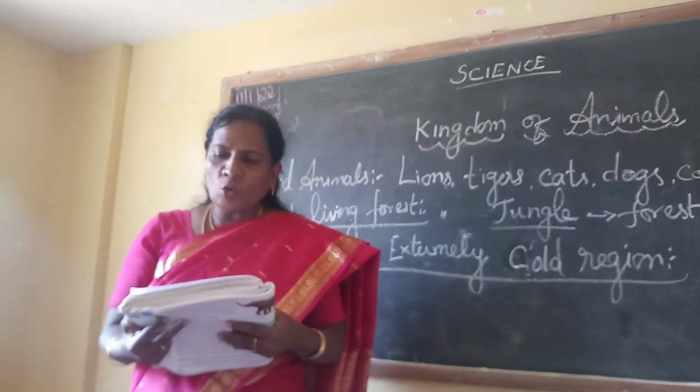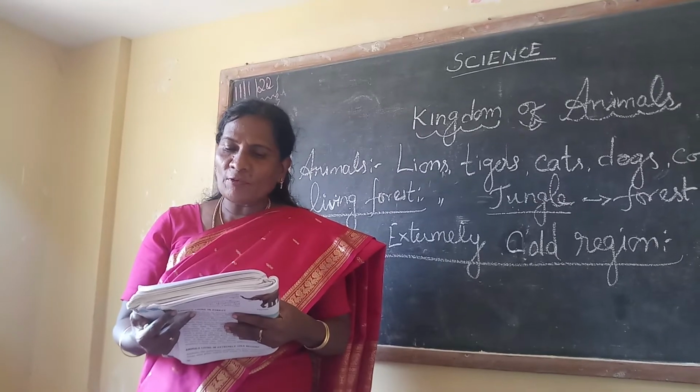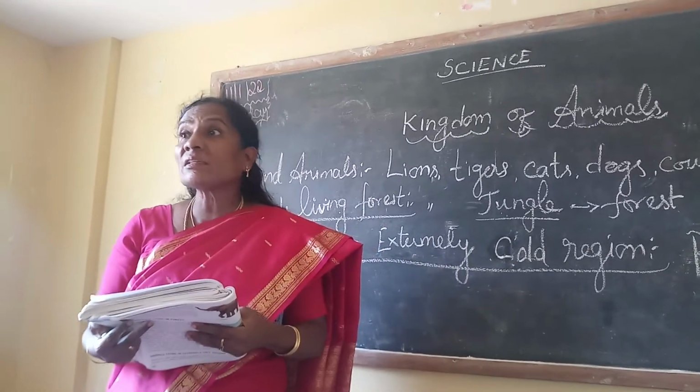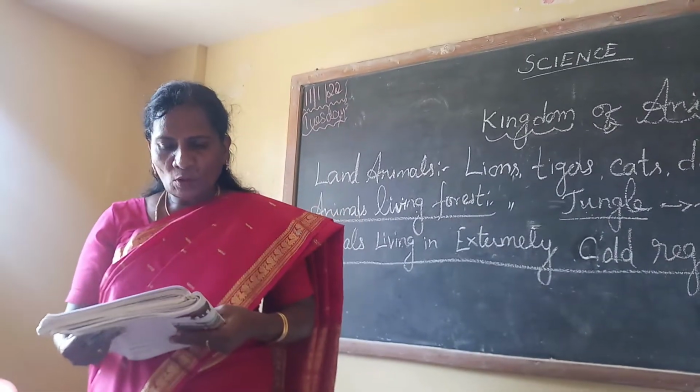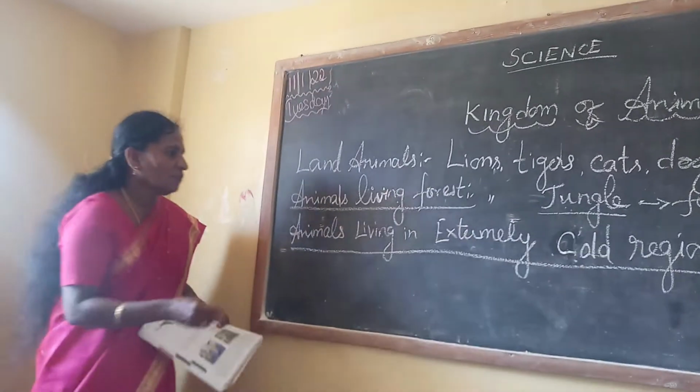The polar bear has a thick coat of fur over its body. The thick coat of fur saves the polar bear from extreme cold. Then the next one is animals living in the desert.